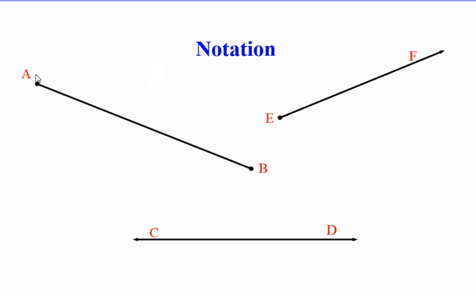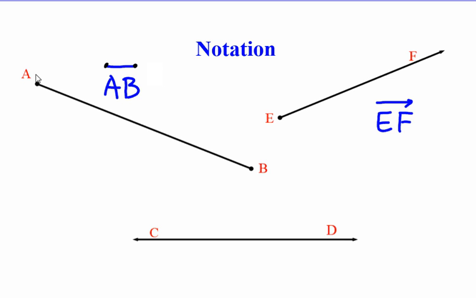Now, how do we write what these things are geometrically? Well, to write line segment AB, we would use the 2 endpoints and put a line segment over the top. Some people choose to put endpoints on their line segment. This is not mandatory, because as long as that line segment does not have arrows on the end, we know it stops. Next, the ray. We have ray EF. So we use the endpoint and a point on the ray, along with the ray symbol above it.